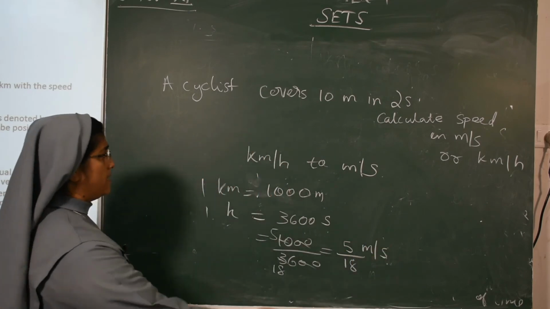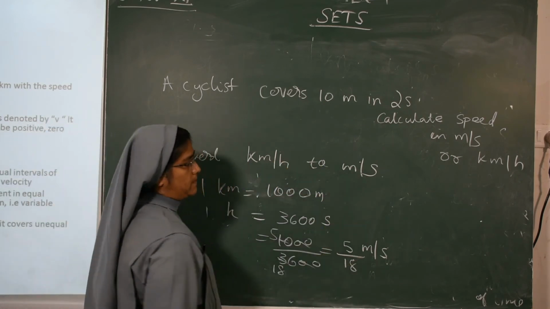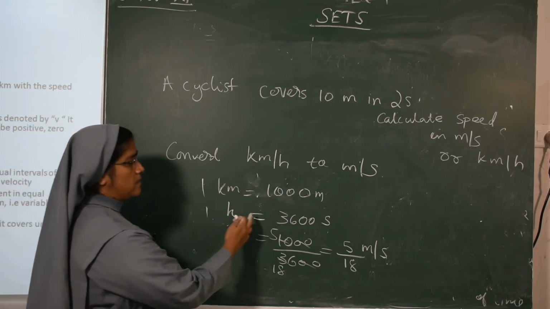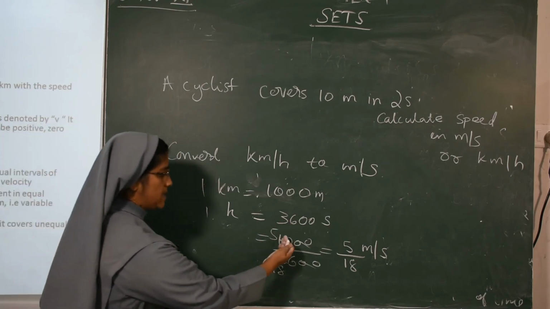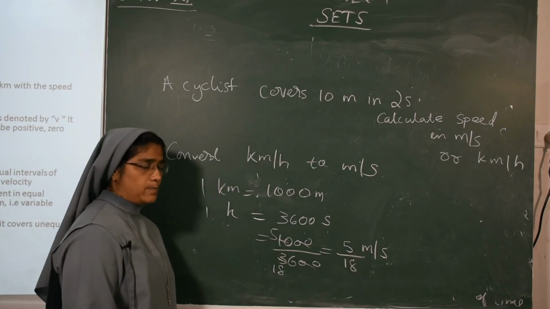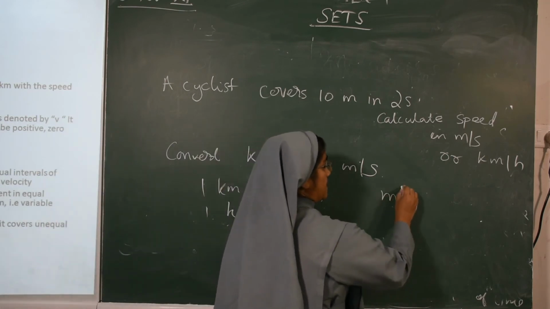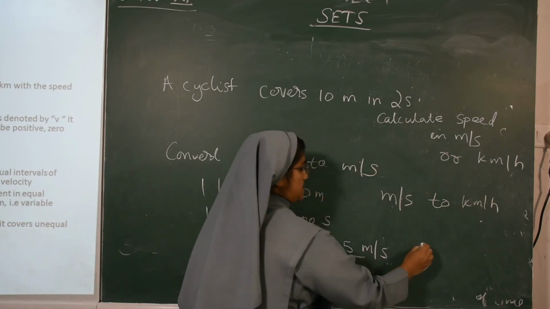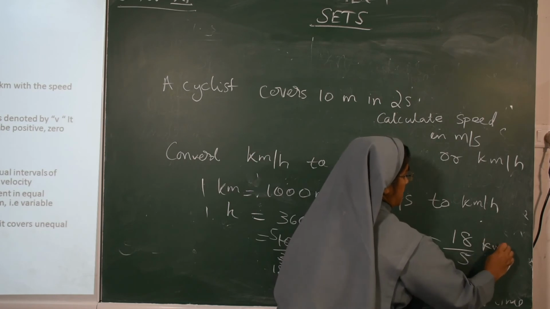Then how will we convert kilometer per hour to meter per second? We know that 1 kilometer is 1000 meters, and 1 hour is how many seconds? 3600 seconds. So 1000 upon 3600, we will cut it, we will get 5 upon 18 meter per second. Then again, to convert meter per second to kilometer per hour, we have to write 18 by 5 kilometer per hour.